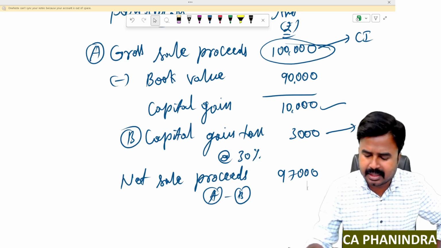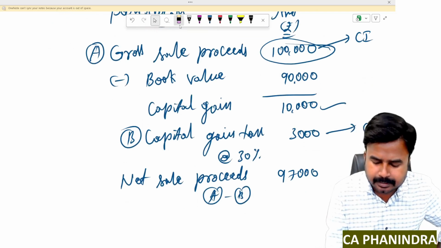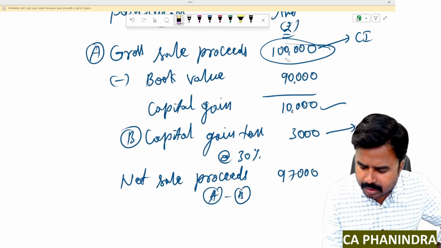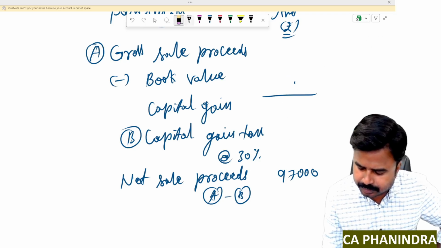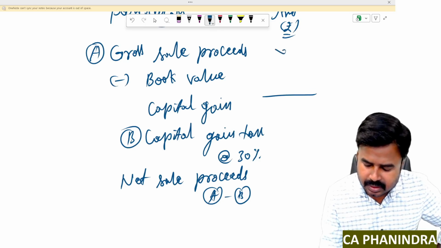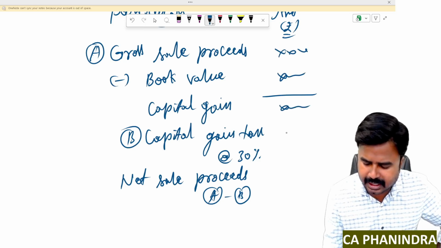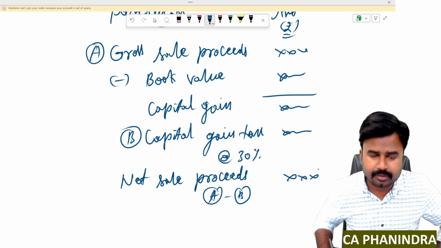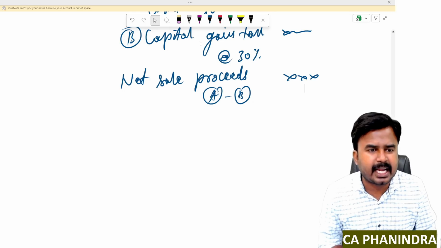Generally, you should write this particular step number 4 in a format. So I'm not taking these numbers now, I'm just taking the marks. Here is the number: gross sale proceeds minus book value of the fixed asset. I'll get capital gain tax. Finally, I should arrive at net sale proceeds. So this is your net salvage value after adjusting capital gain tax.